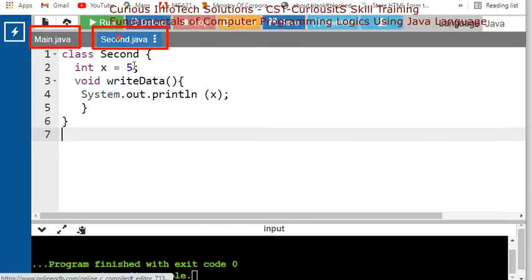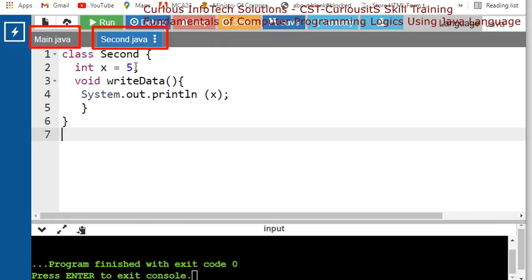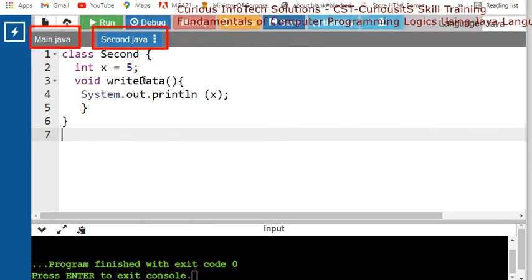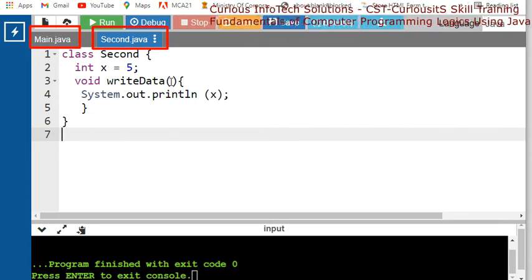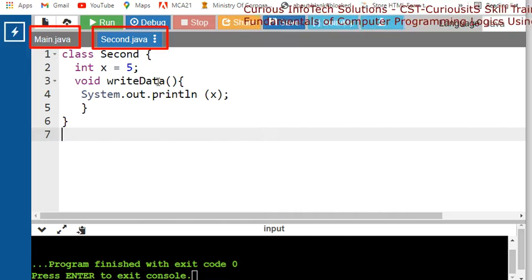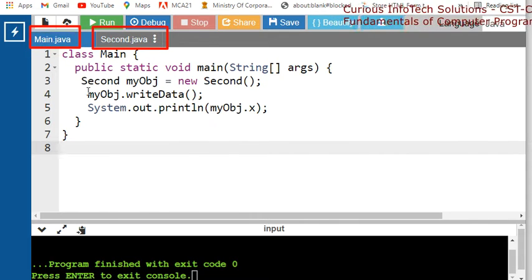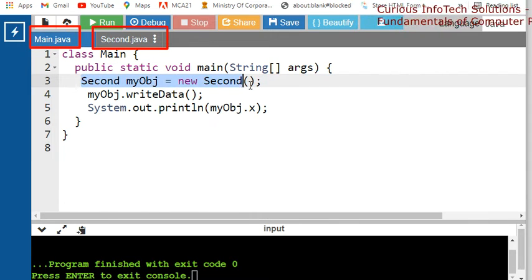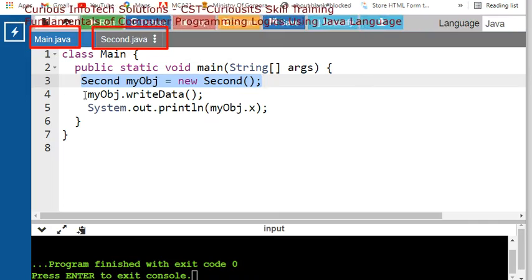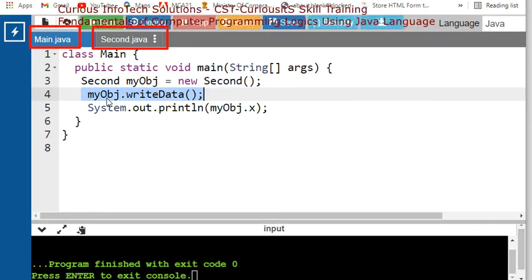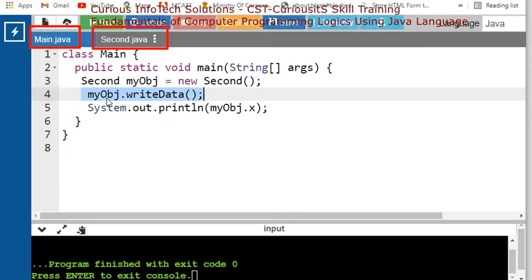Because in the second we have one value, 5, and we have one write data method. In this method we are displaying x clearly. Now we are creating the object of this second, and we are calling this method by my object.